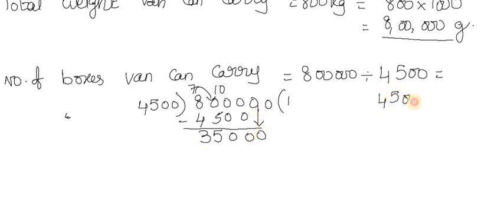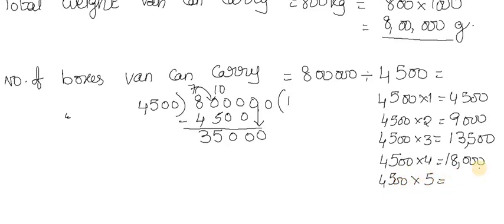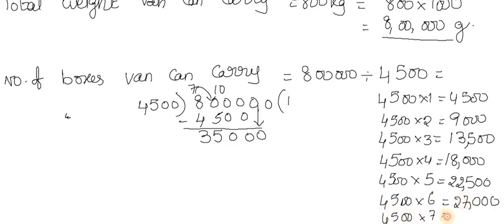Now we will write the table here. 4500 into 1 is equal to 4500. 4500 into 2 is equal to 9000. 4500 into 3 is equal to 13,500. 4500 into 4 is equal to 18,000. 4500 into 5: 5 zeros are 0, 5 zeros are 0, 5 5s are 25, 5 4s are 20 plus 2 is 22. 4500 into 6: 6 zeros are 0, 6 zeros are 0, 6 5s are 30, 6 4s are 24 plus 3 is 27. 4500 into 7: 7 zeros are 0, 7 zeros are 0, 7 5s are 35, 7 4s are 28 plus 3 is 31.